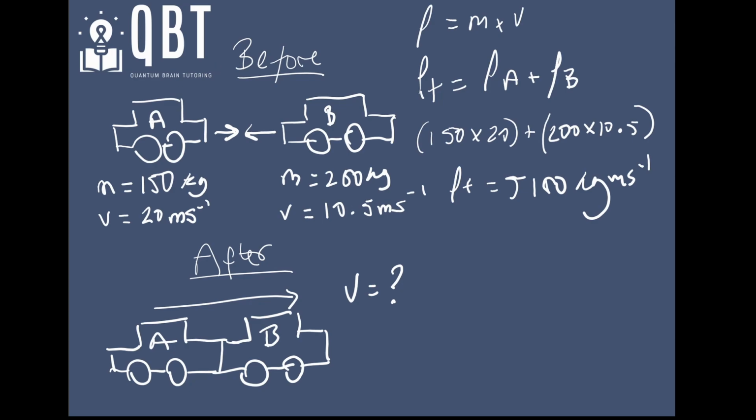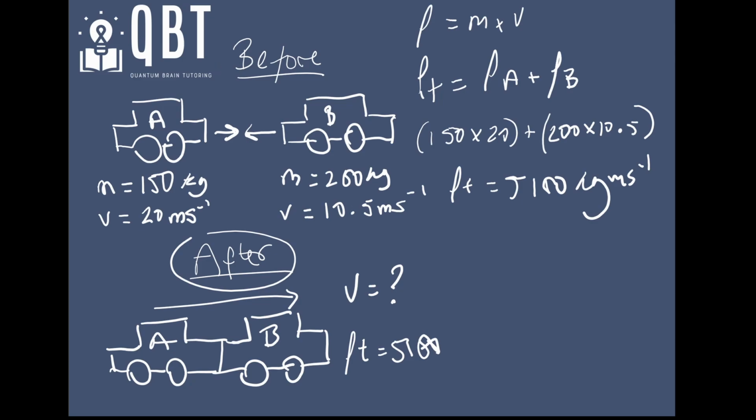Now, that is going to be equal to our total momentum after, which is great, right? I know that information. Looking at what's going on after, we can see that the cars have collided, but they're moving as a single unit, okay? And it will tell you this in the question, whether they collide and bounce apart, or whether they collide and move as a single unit.